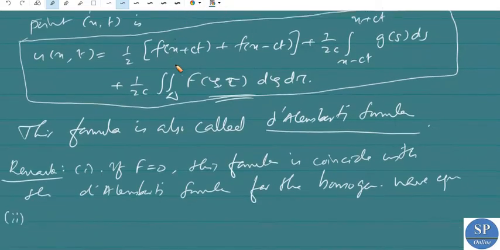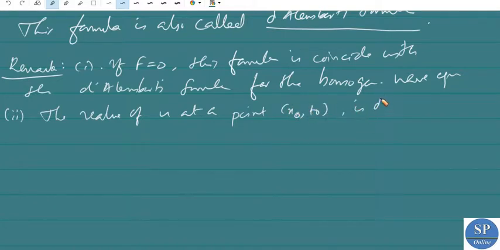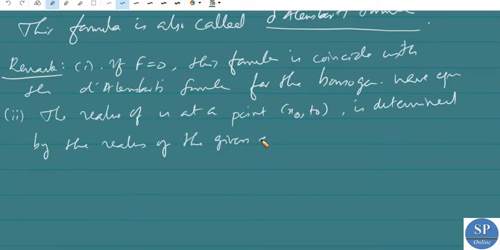As in the case of the homogeneous Cauchy problem, here also the value of u at a point x naught, t naught is determined by the values of the given data on the characteristic triangle whose upper vertex is the point x naught, t naught.